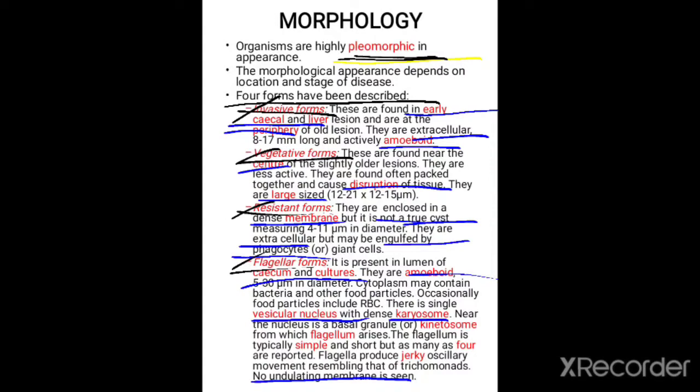When it comes to the flagellate forms, they are present in the lumen of the cecum and in cultures, and they are also amoeboid. There is a single vesicular nucleus with a dense karyosome. There is no undulating membrane.